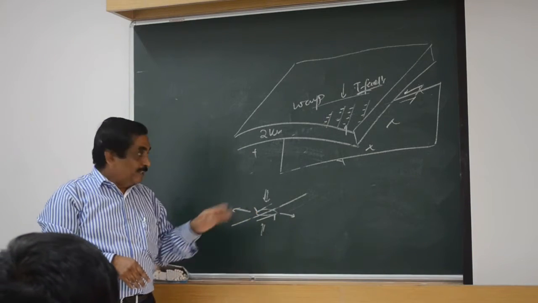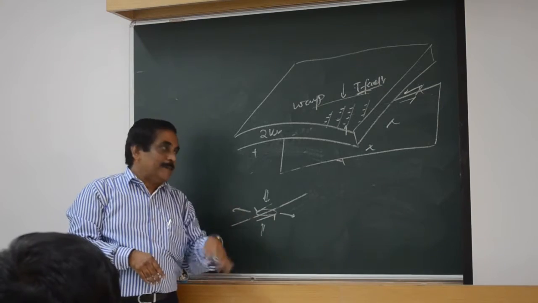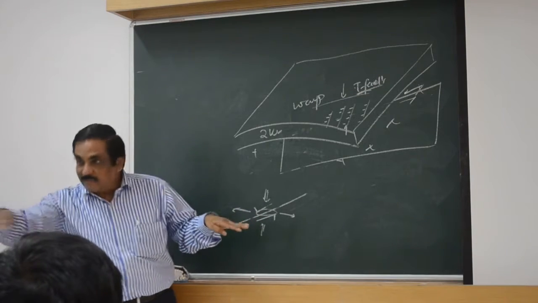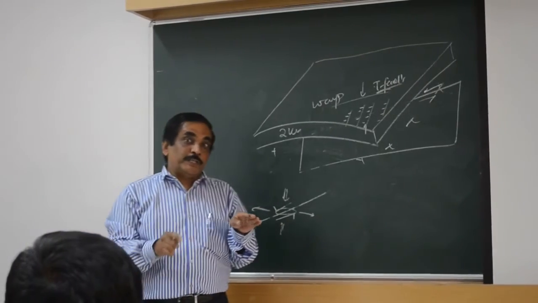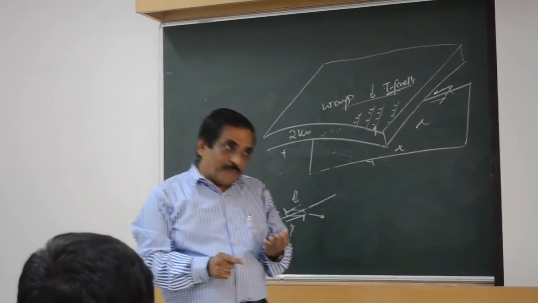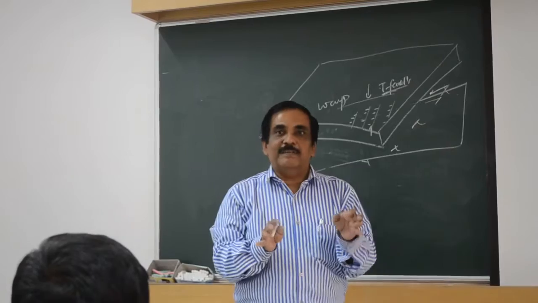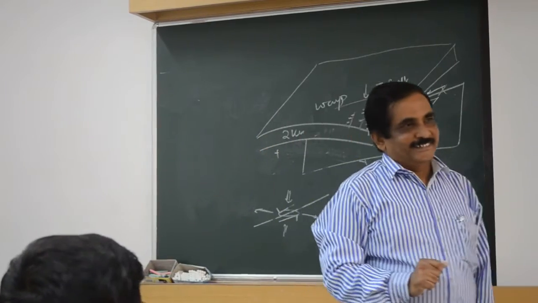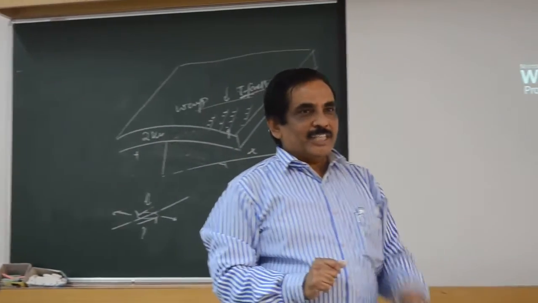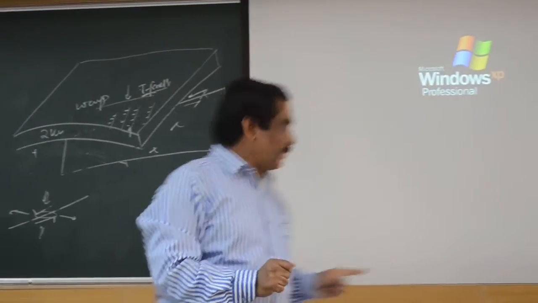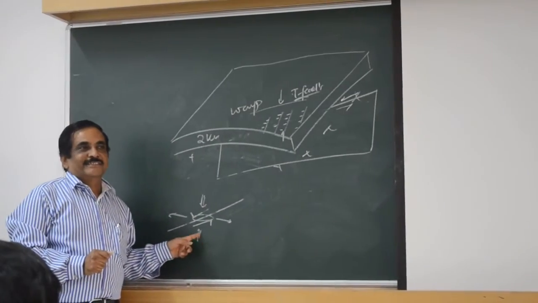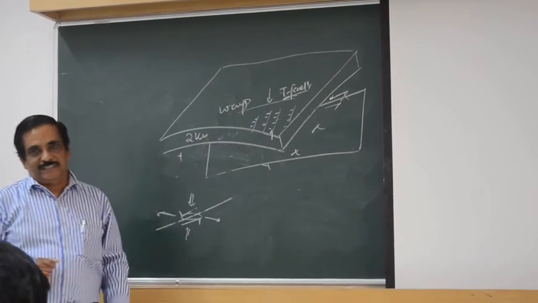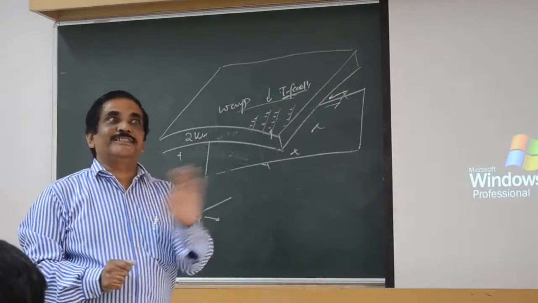You may find normal faults on the Deccan trap, and you may find some warps. If you interpret those warps as the Deccan trap having been pressed, that is not correct. Just because it is an apron overlying a transparent fault, it will behave in this way. This is called skin tectonics.